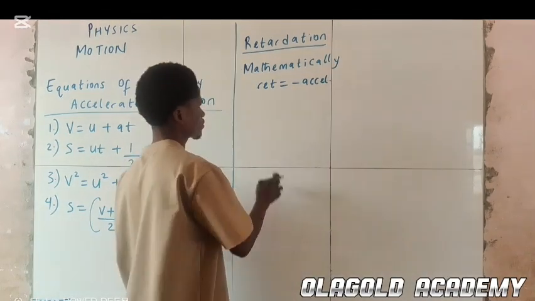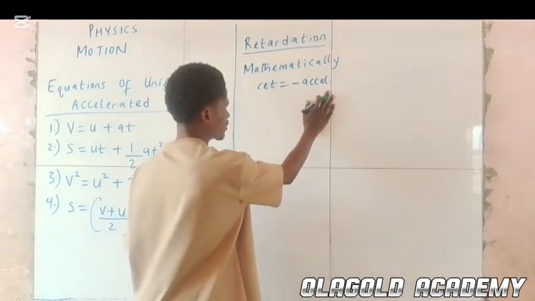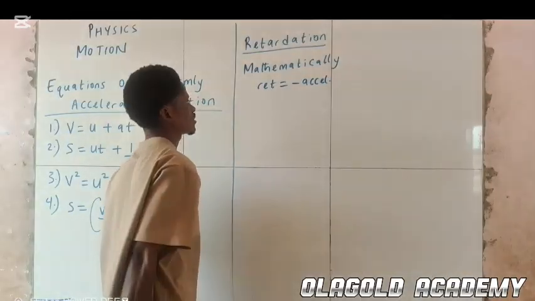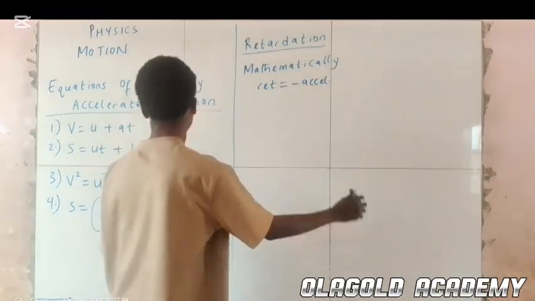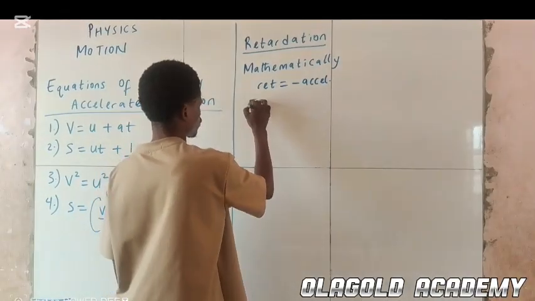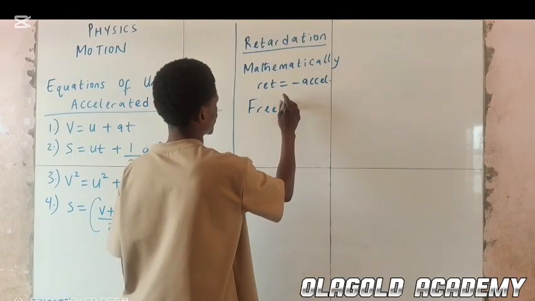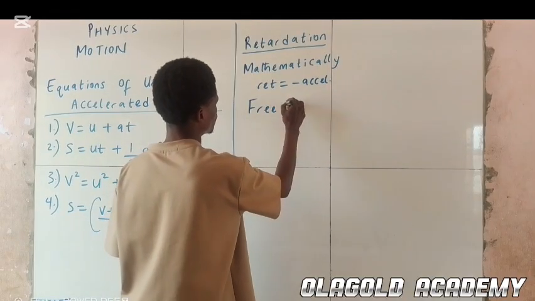Let's take note: retardation is a negative acceleration.